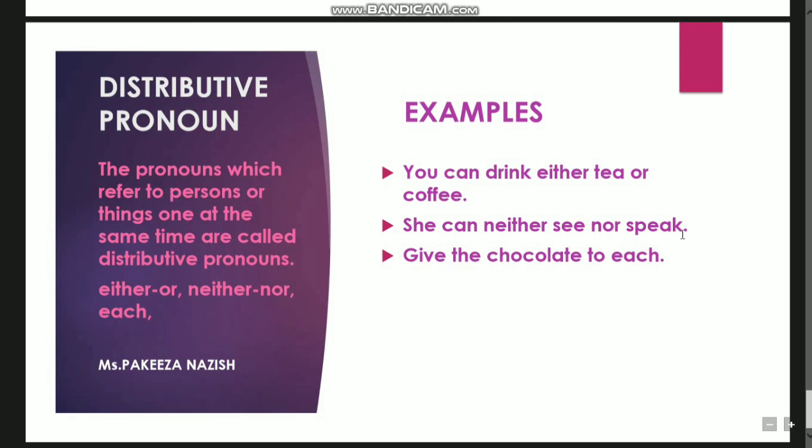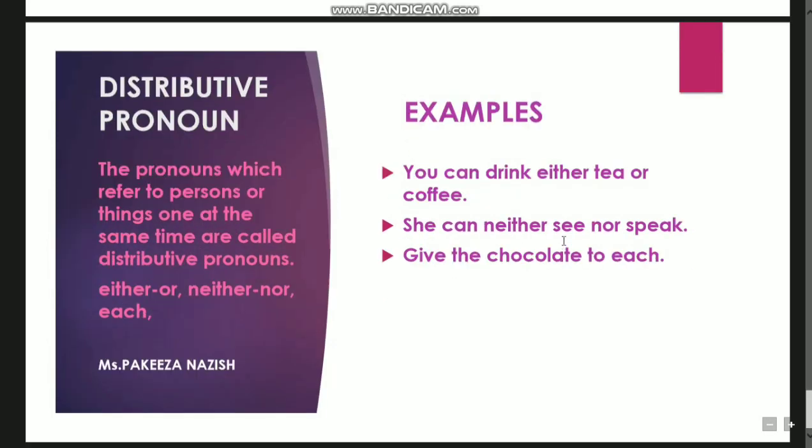So at the same time, two different things are happening in the distributive pronoun, while in the reciprocal pronoun, at the same time, the same thing is happening between the two persons. Or we can give any example, each girl from the class is participating in the naat competition, right? So this can also be the situation.